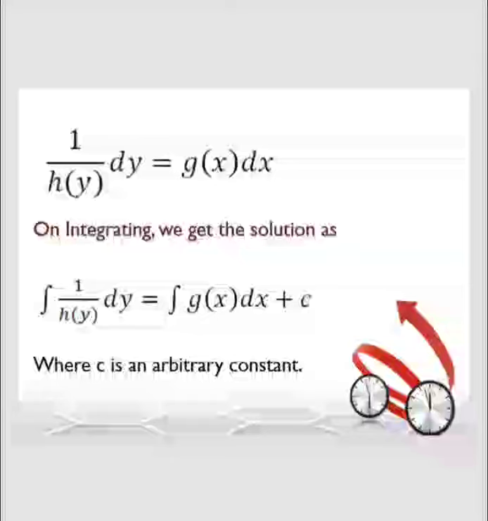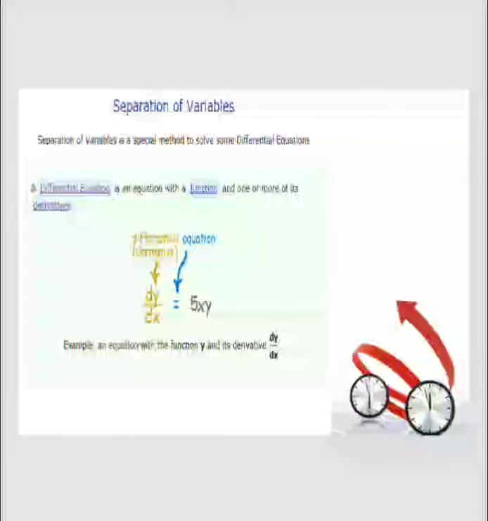On integrating the equation, we get log y equals log x square by 2 plus c. This is the general solution, and we include c, which is also an arbitrary constant. On integrating, we get a solution for a differential equation.